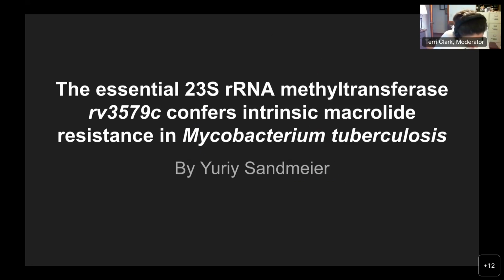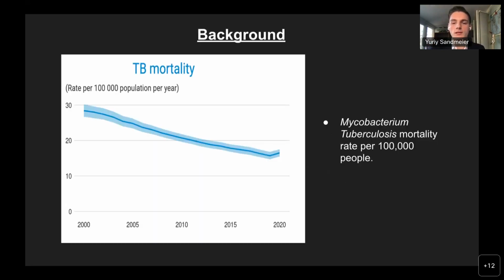Perfect. Thank you. So, hello, my name is Yuriy Sandmeier, and I will be talking about how RV3579C, a gene of Mycobacterium tuberculosis, or MTB, allows for tuberculosis to be inherently resistant to very common antibiotics like clarithromycin, known as CLR. The airborne pathogen MTB claims 1.8 million lives each year.